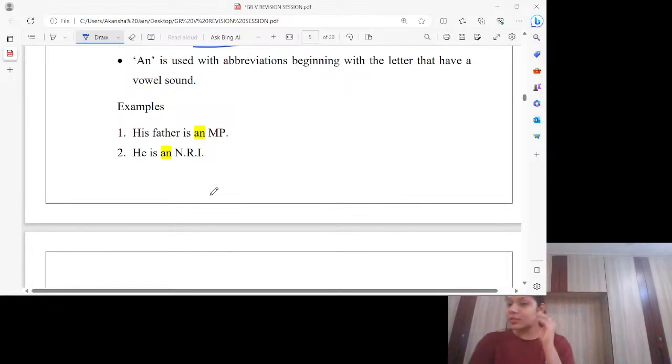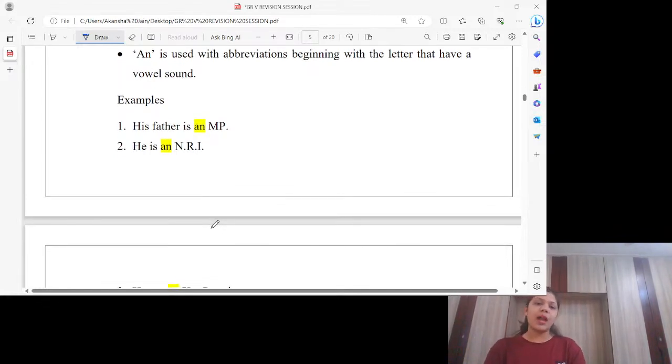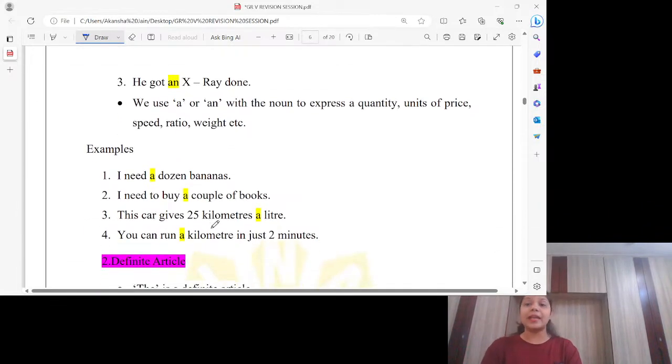But try to focus on your own pronunciation now. MP, M. An A sound is there. If an A sound is there, then of course it's a vowel sound. And before a vowel sound, you always use an. So that's why it's, his father is an MP. He is an NRI. Okay. MP is member of parliament. I hope you know. NRI, MP, X-ray. He got an X-ray done. Okay.